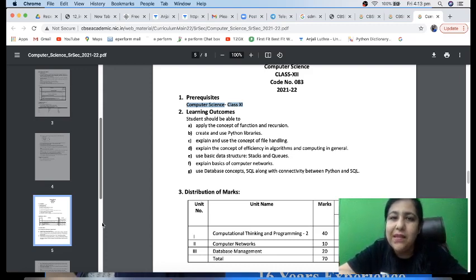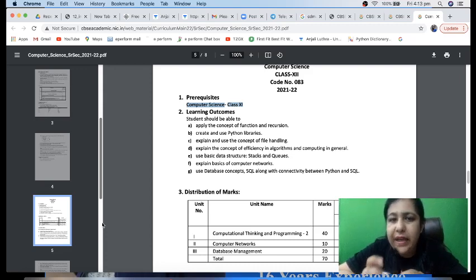You might be busy studying your other subjects, like maybe PCM, because mostly science students have computer science as the optional subject. Even if you have commerce or humanities, this still makes a bigger contribution to your percentage. So never neglect it. We are going to study from the very beginning so that by the end you are a master in this and you can't lose even half a mark anywhere, right?